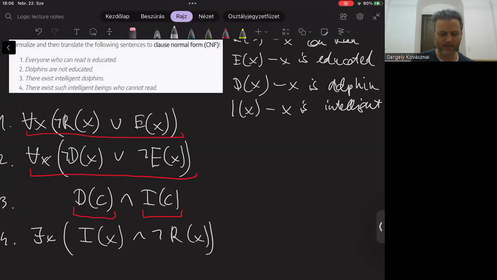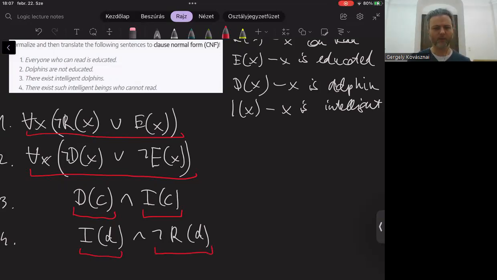We can translate this formula to CNF easily, but there is a very important detail. When we Skolemize this quantifier out, we have to introduce a new Skolem constant, a brand new one. You cannot choose c because c is already in the formula. You must choose a brand new Skolem constant, for instance, d. And of course, I remove the quantifier, and here we are. We generated two new clauses.